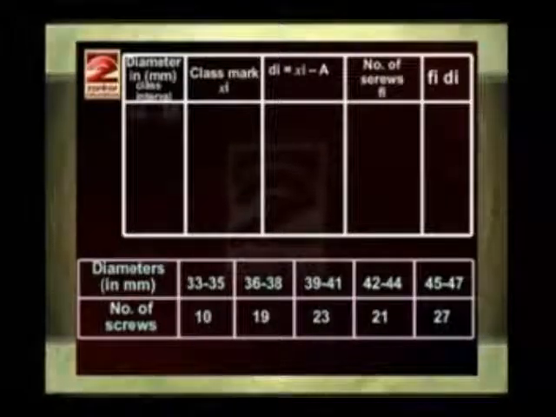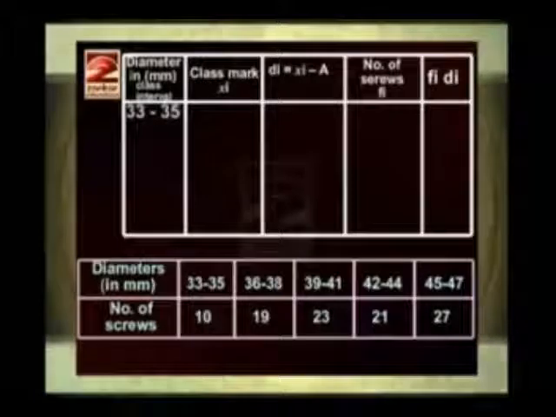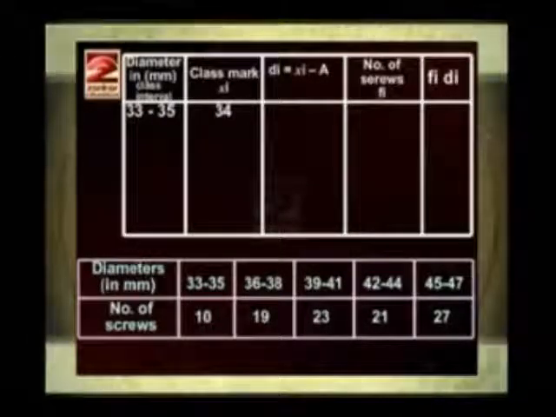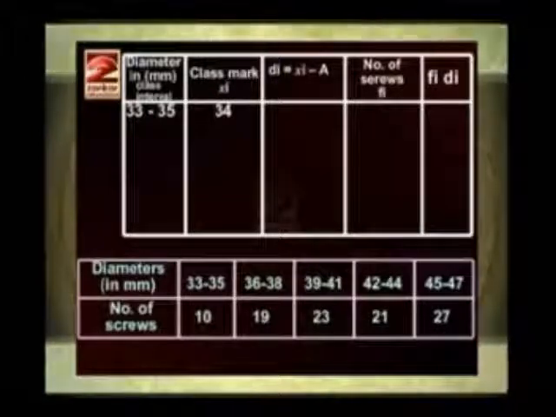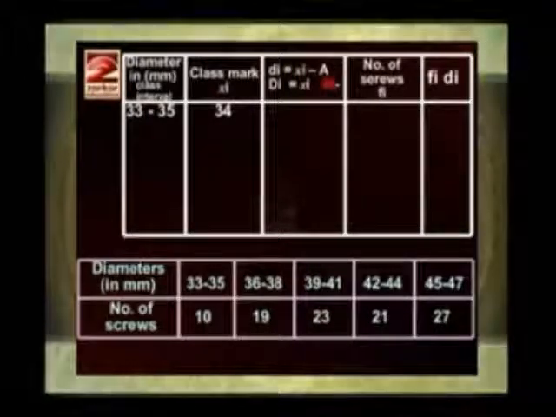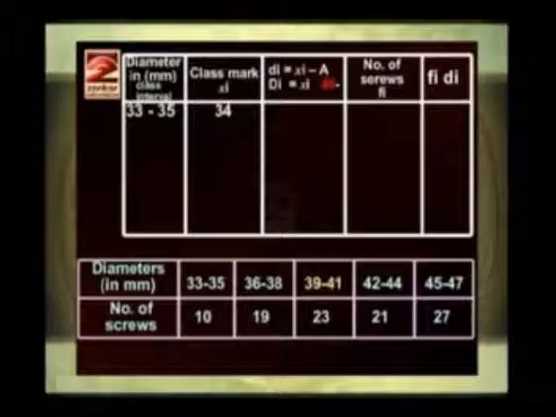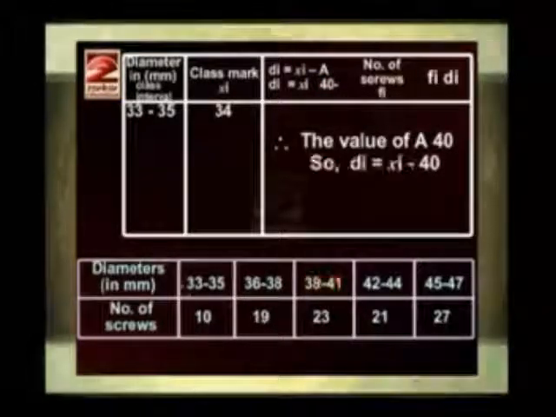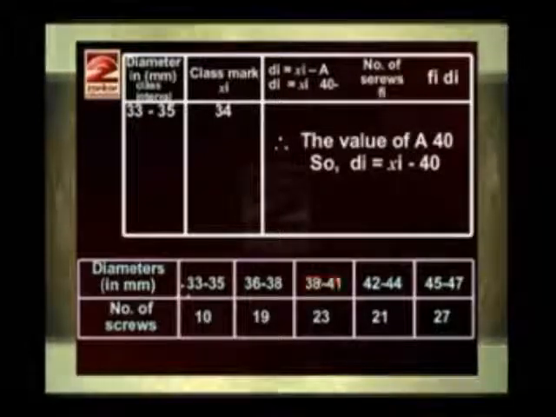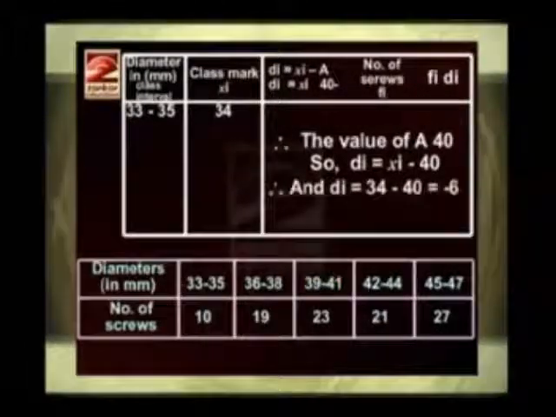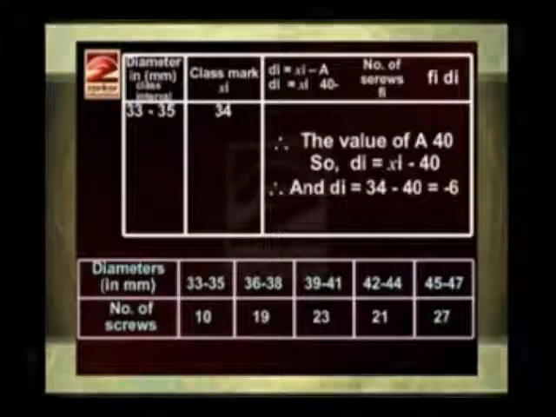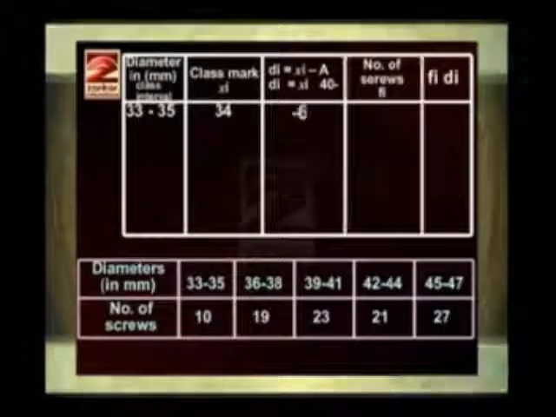So the first class interval 33 to 35, class mark is 34. Now here, the class mark of the middle class is 40 and therefore the value of capital A is 40. So di is equal to xi minus 40. And therefore, here di is equal to 34 minus 40, that is minus 6.